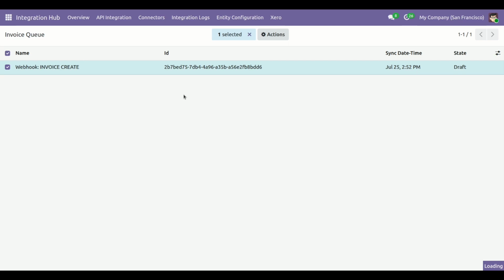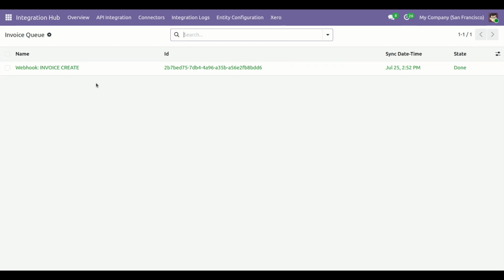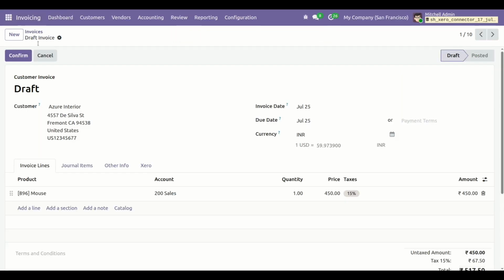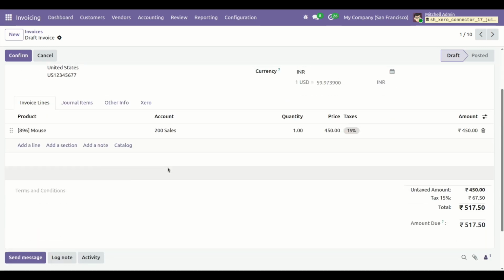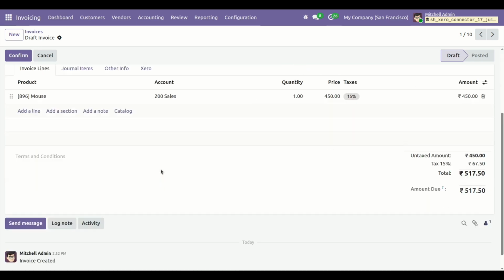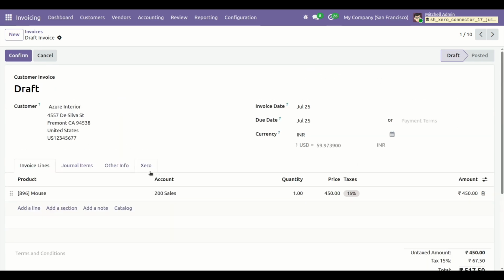Wait for some time. Here you can see the invoice imported successfully. Now go to the invoice application. Here you can see the invoice imported successfully via Webhook. Now again go to the Xero configuration.